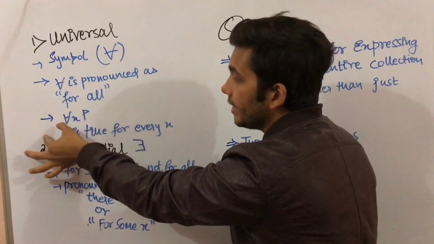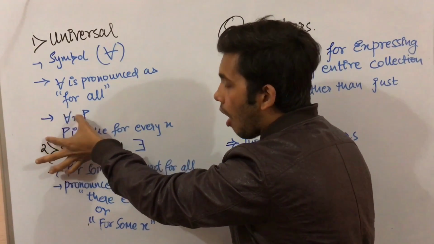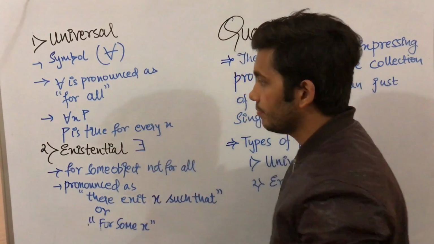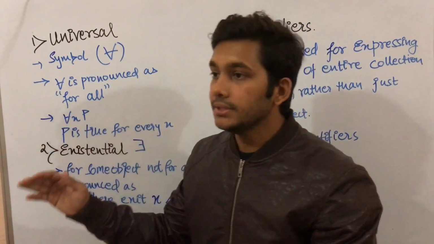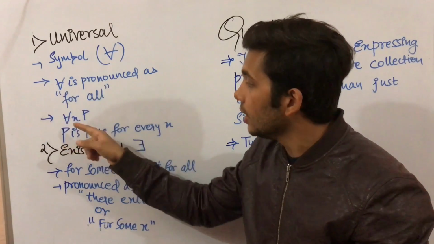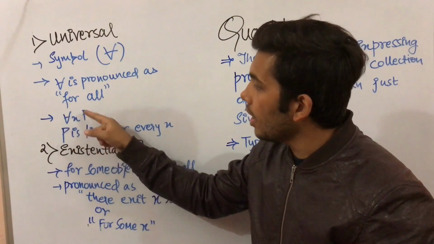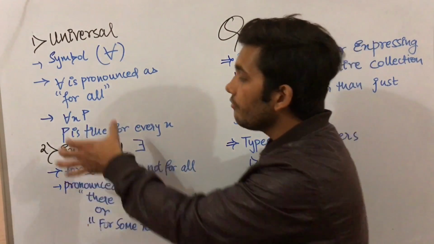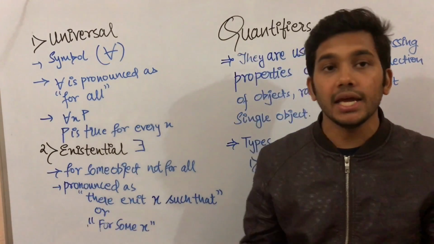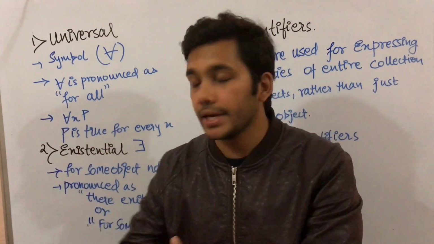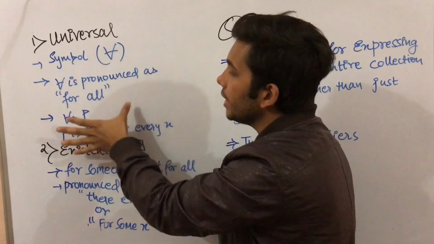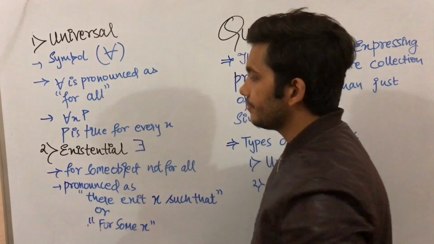In quantifiers we write a statement as for all x P, where P is true for every x. It means if we talk about Indians, then all Indians love cricket, and we can say for all x P, where P is any propositional statement, like all Indians love cricket. So we can represent this type of statement using universal quantifiers.